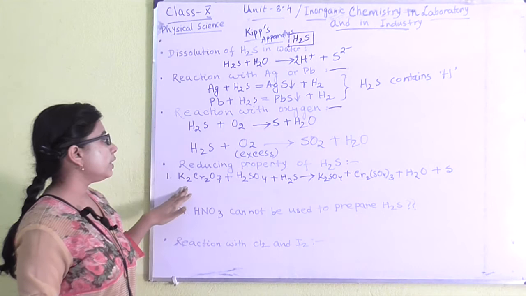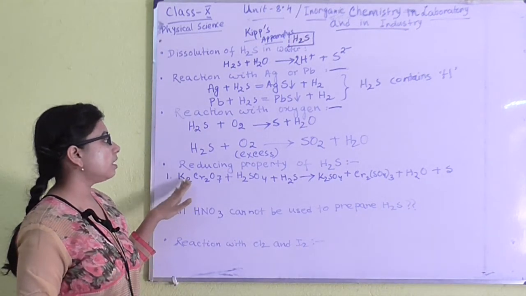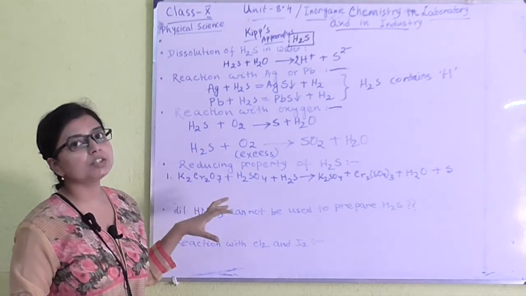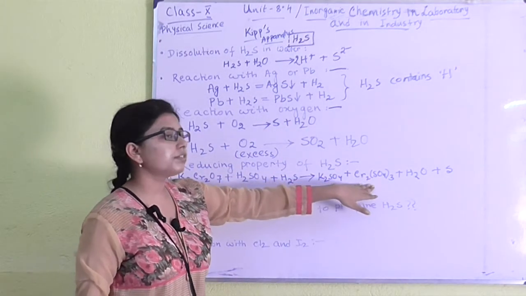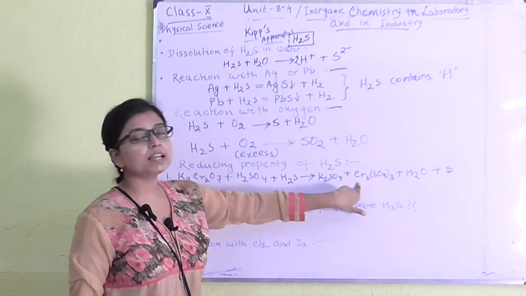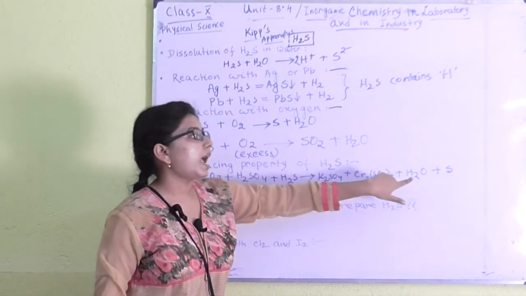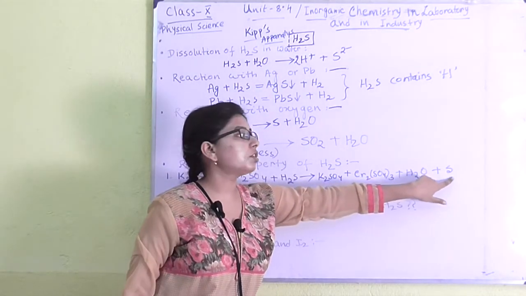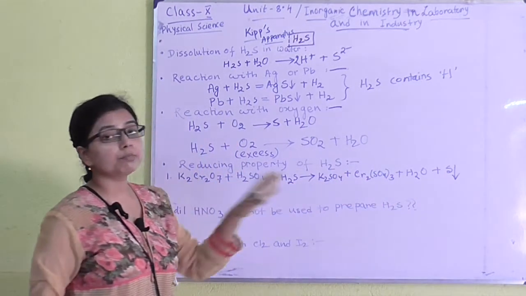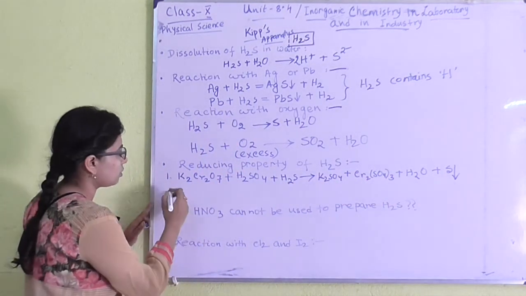At the initial stage, you will take the orange colored solution, okay, because potassium dichromate is orange in color. But finally, after the reaction, you will get a green colored solution, because chromic sulfate is green in color, and with the precipitate of sulfur. Okay, the precipitate of sulfur. You should mention the color of the medium also.